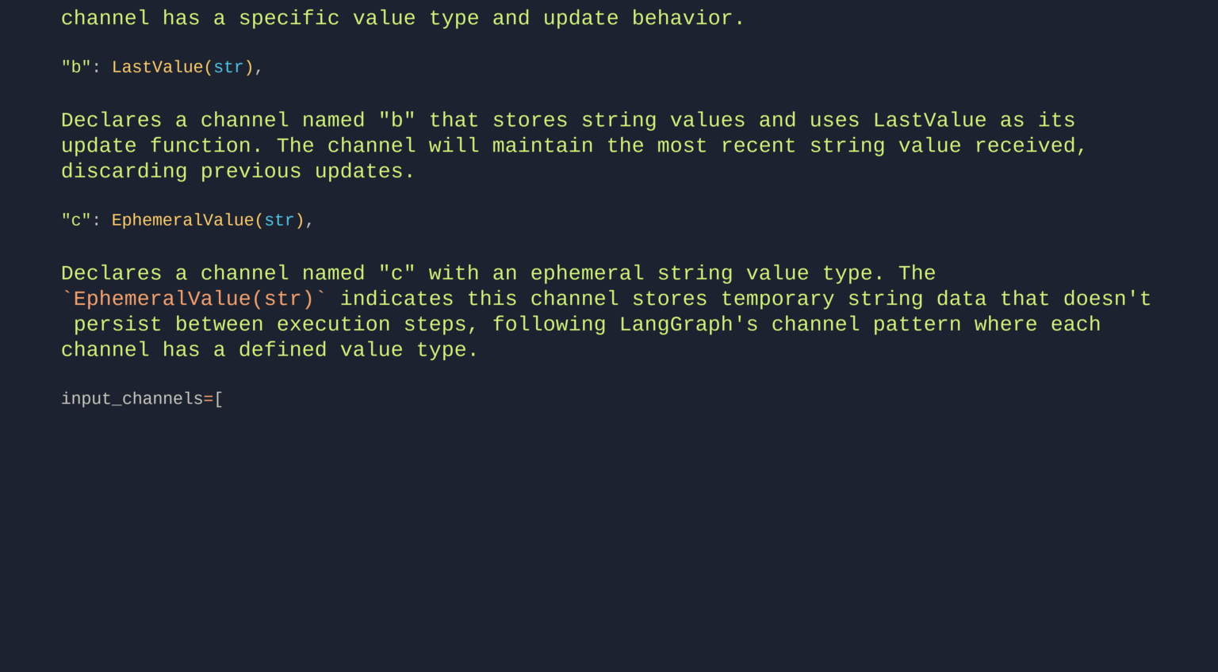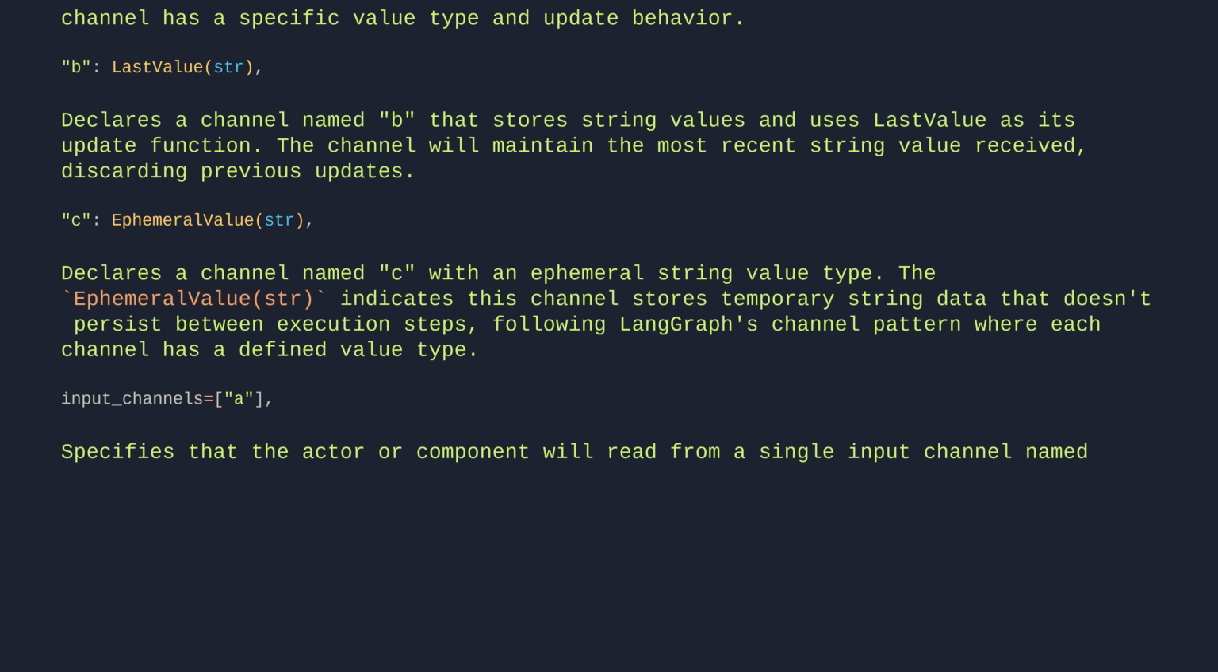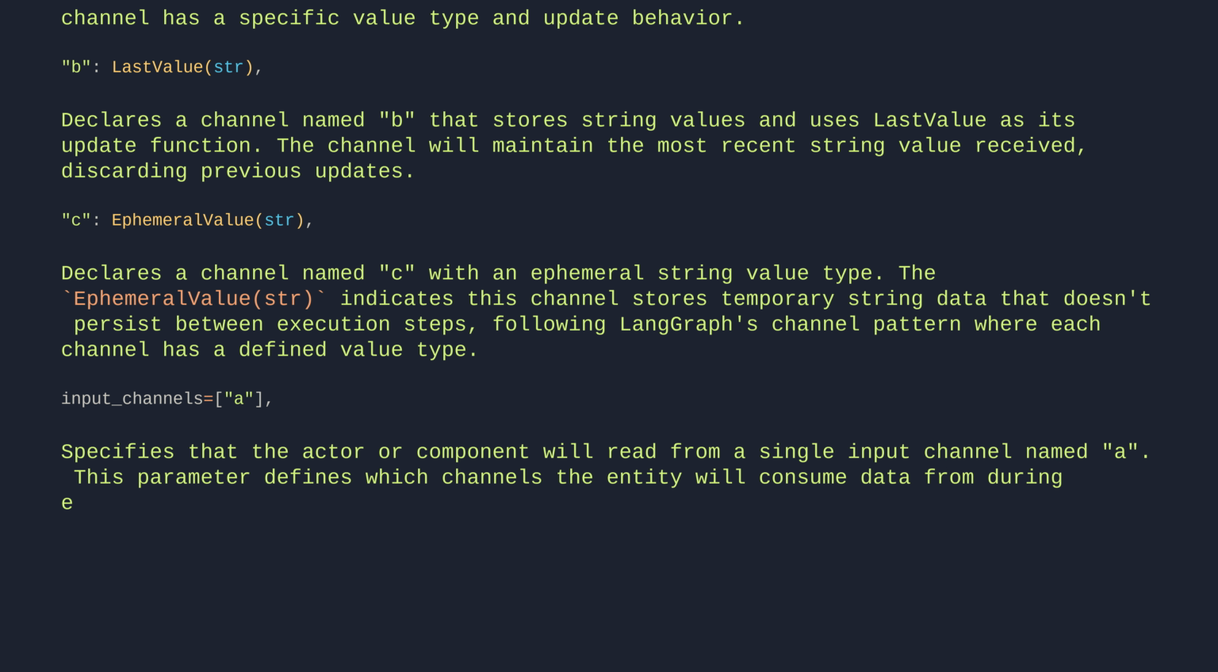Input channels equals A. Specifies that the actor or component will read from a single input channel named A. This parameter defines which channels the entity will consume data from during execution.